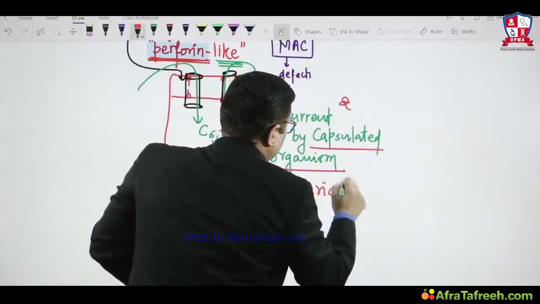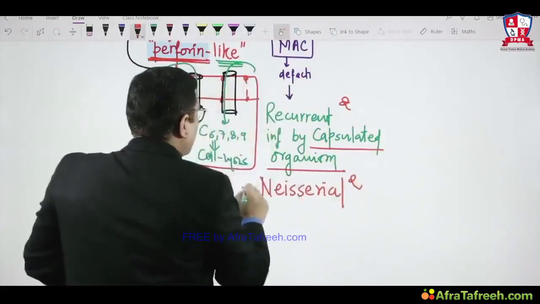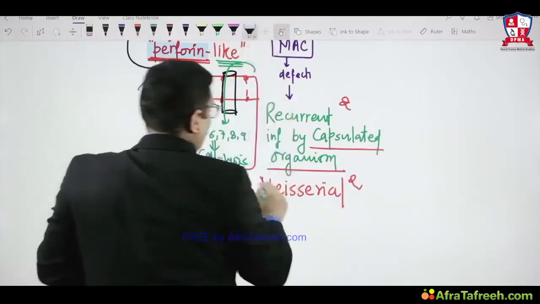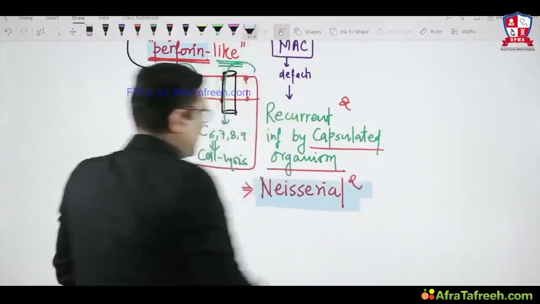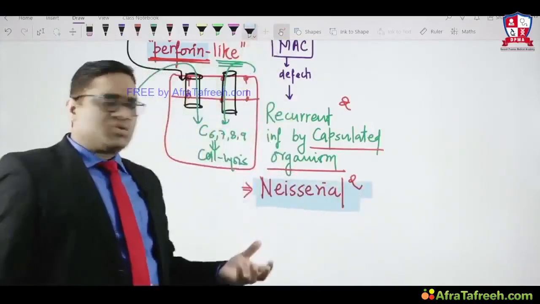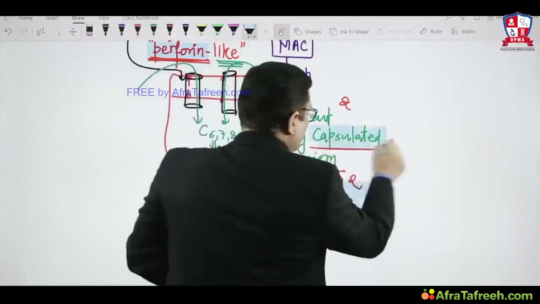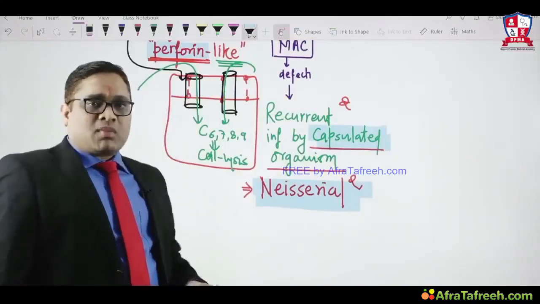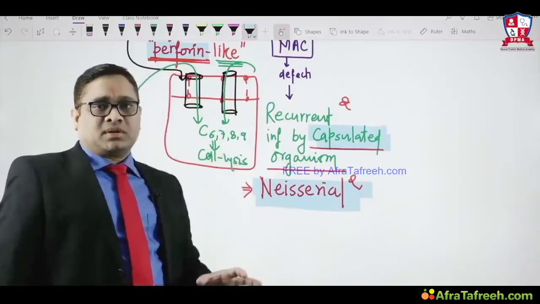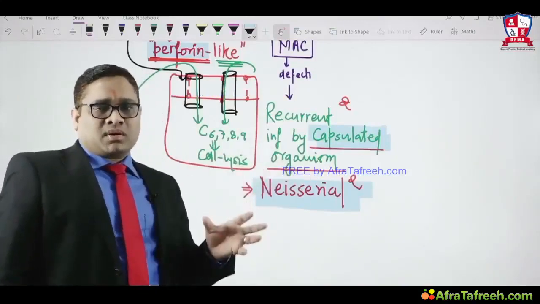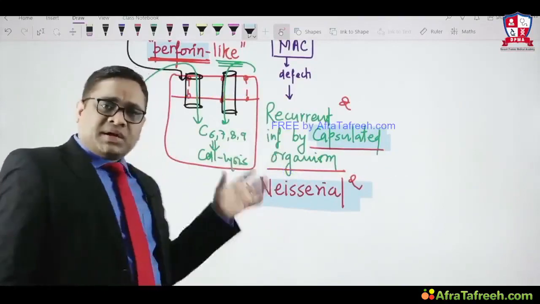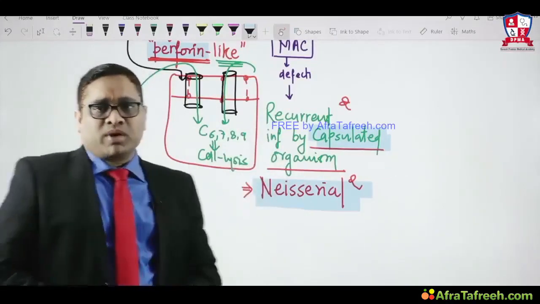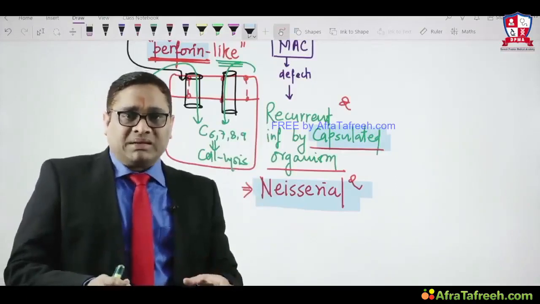Recurrent Neisseria infection is commonly seen in membrane attack complex deficiency, or any capsulated organism. The point is capsulated organism. So recurrent infection by capsulated organisms is common whenever there is a complement deficit or membrane attack complex is deficient. So these are the important points about inflammatory mediators, right?